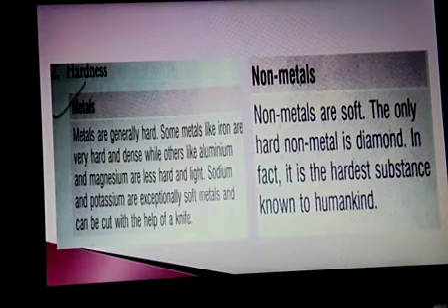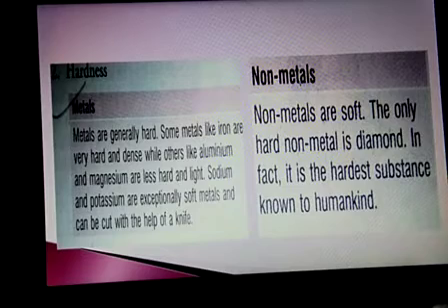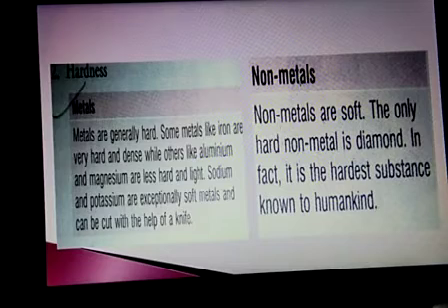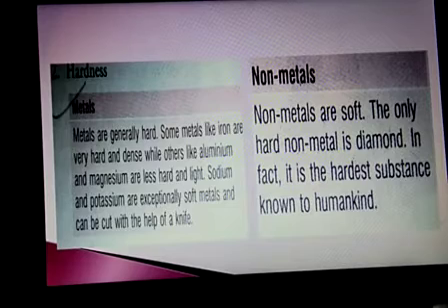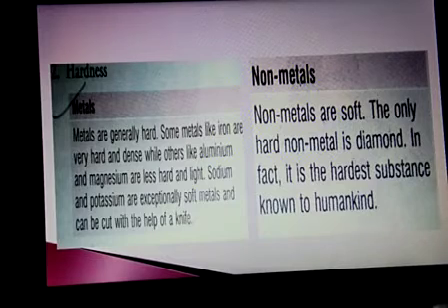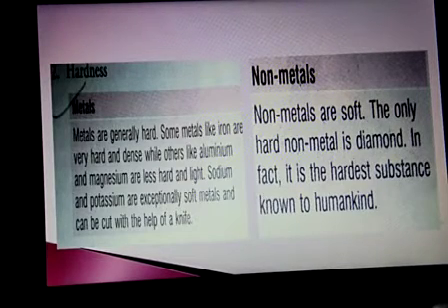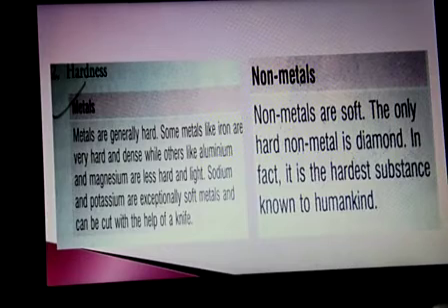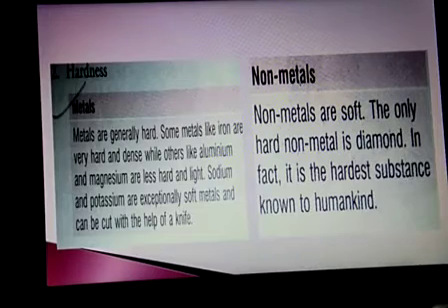Now the non-metals: non-metals are generally soft. The only hard non-metal is diamond. We have discussed that diamond is one of the hardest materials found on the earth. In fact, it is the hardest substance known to humanity. Easily we can say that on the earth, diamond is the hardest material. That is the non-metal. So all the metals are hard, but non-metals are found in three states: solid, liquid and gas. But there are exceptions too, which we discussed.